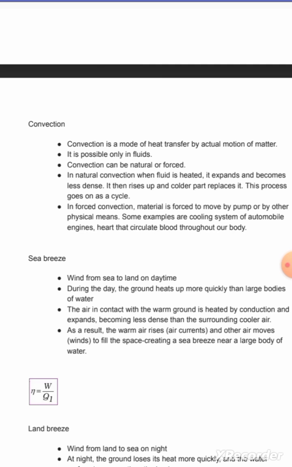In natural convection, when a fluid is heated, it expands and becomes less dense. Then it rises up and cooler water replaces it. This process goes on as a cycle. In forced convection, the material is forced to move by a pump or by other physical means. Some examples are the cooling system of an automobile engine, and the heart that circulates blood throughout our body.